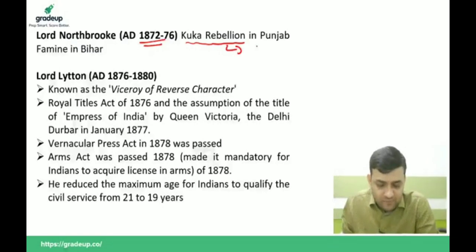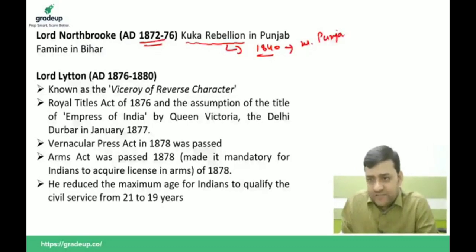This particular movement was started in 1840 in Western Punjab by Bhagat Jawahar Mal.